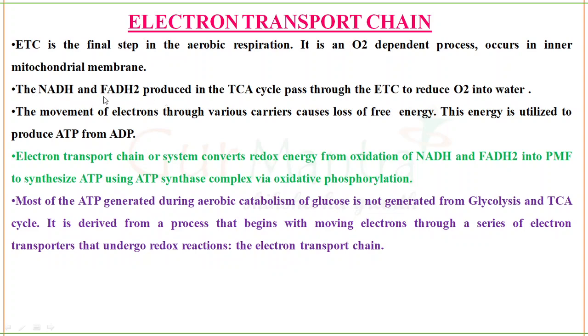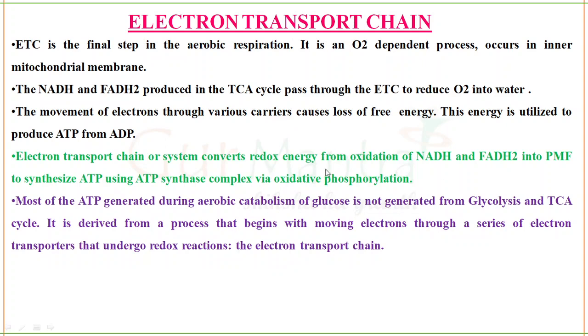Those electrons are carried through various electron carriers, and the final electron acceptor is the oxygen molecule, which gets reduced to water. Since carbon dioxide has already been released in the TCA cycle, carbon dioxide and water are the final products in aerobic respiration, which means glucose is completely oxidized to carbon dioxide and water.